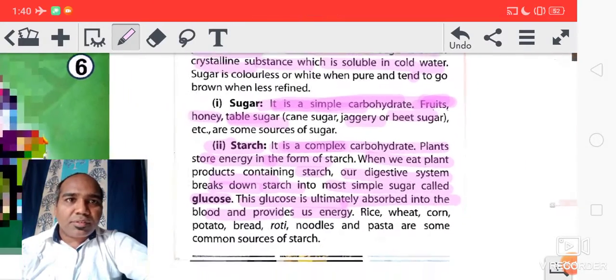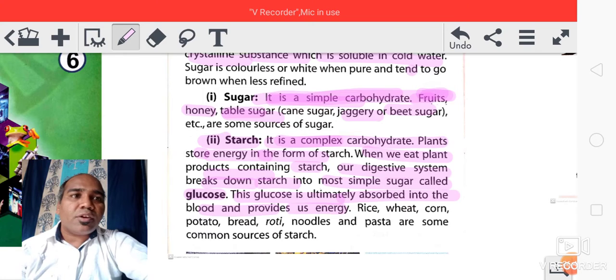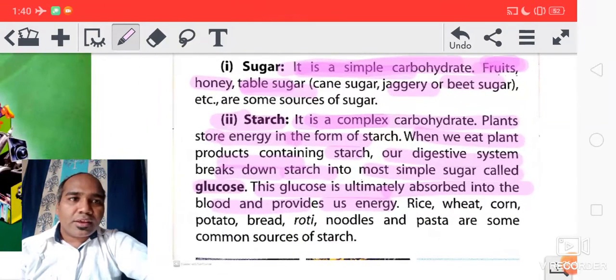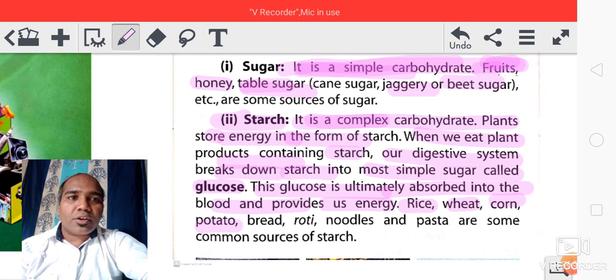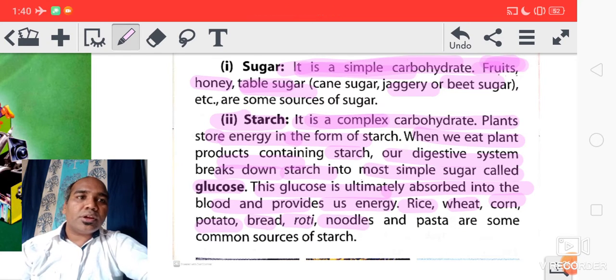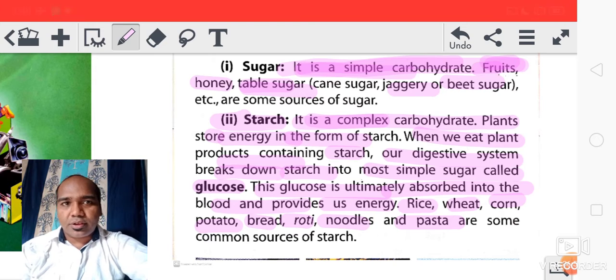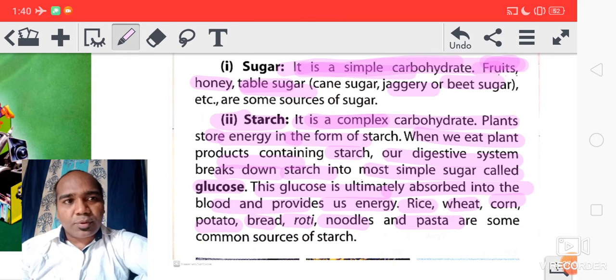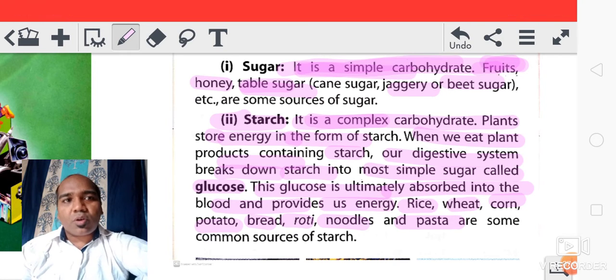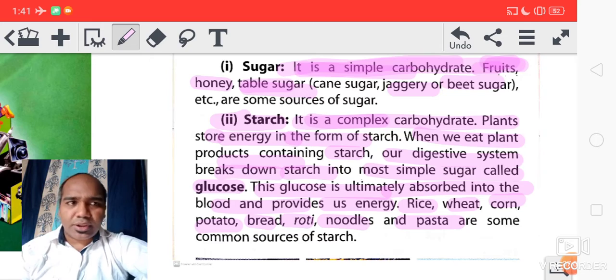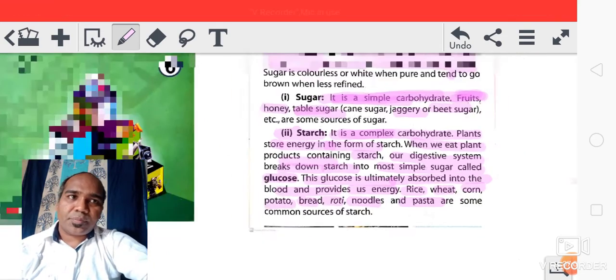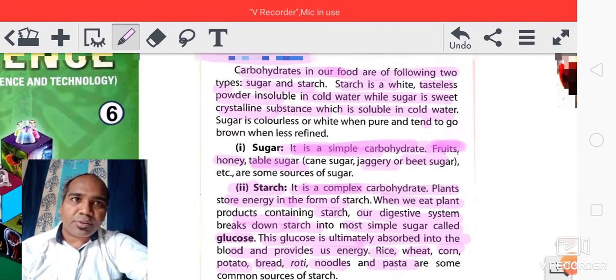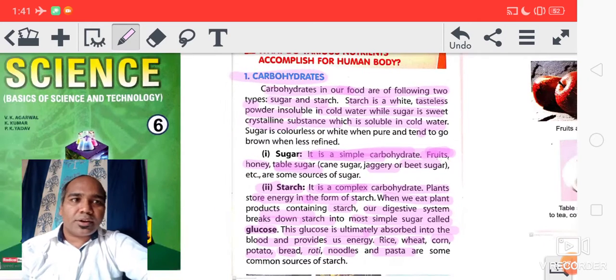Okay, and starch is found in what kind of food? You can see here, starch is found in rice, wheat, corn, potato, bread, roti, noodles, pasta, and so many other food items. Okay, so starch is found in which food items? Rice, wheat, corn, potato, roti, noodles, pasta, and so many other food items are there. Okay, so the first nutrient we have discussed, that is carbohydrate.